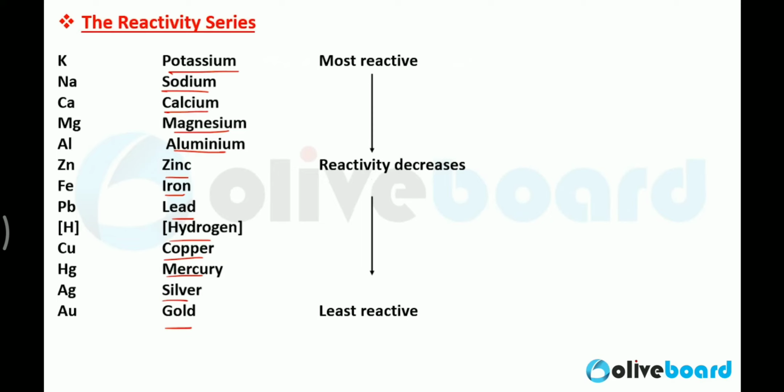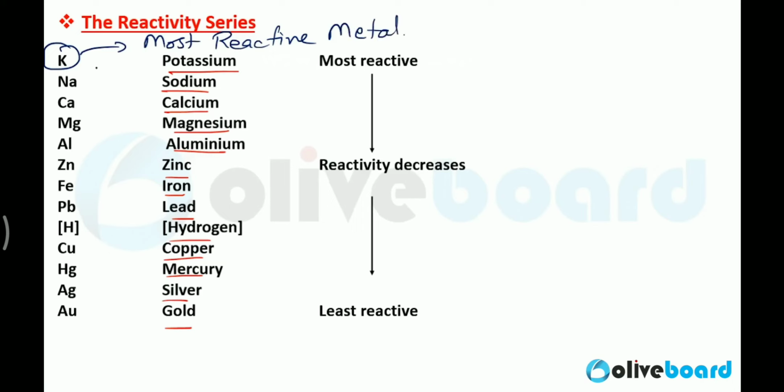Their reactivity is decreasing. Here you can see potassium is the most reactive metal. This metal can react even in the presence of oxygen only. That's why we always keep potassium in kerosene oil. We don't expose potassium to air. Clear? Because it is the most reactive metal.